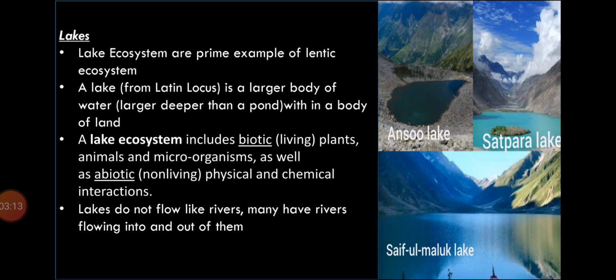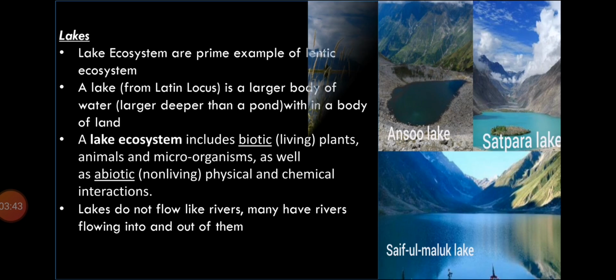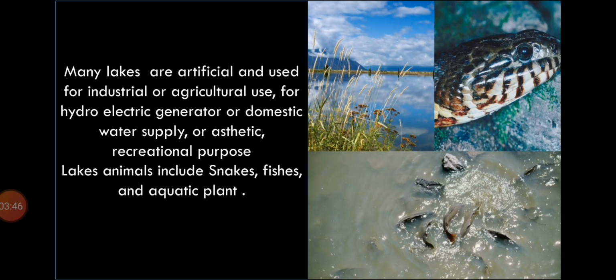A lake ecosystem includes biotic plants and abiotic physical and chemical interaction. Lakes do not flow like rivers. This sentence means that water of a lake does not move like a river, but it works as a path for the river to move in and out of them. Ansu Lake, Safara Lake, Saiful Muluk Lake and different types of lakes come in the category of lake ecosystem.